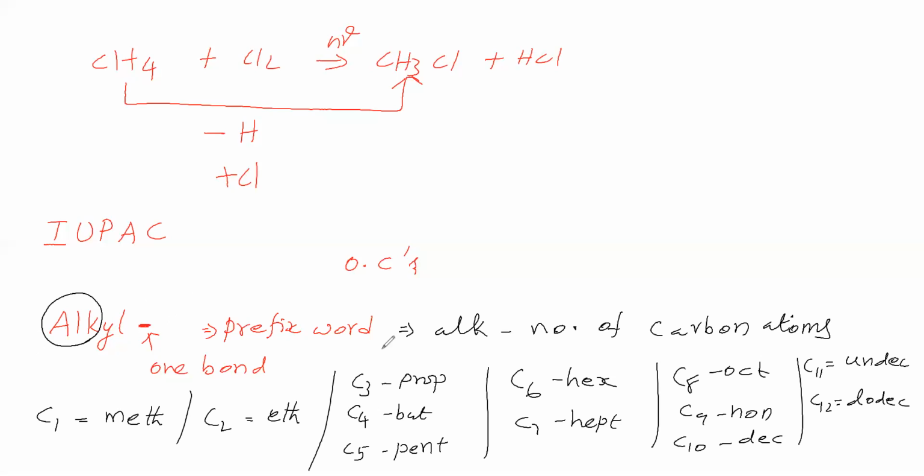Okay. Now, what is the general formula of alkyl? The general formula of alkyl is CnH2n+1, and one bond we have to give. That means it is attached to some other thing. This group is bonded to some other thing. Then only this whole together is called a molecule. This group alone is not called a molecule. So the general formula of alkyl is CnH2n+1, like we have seen.